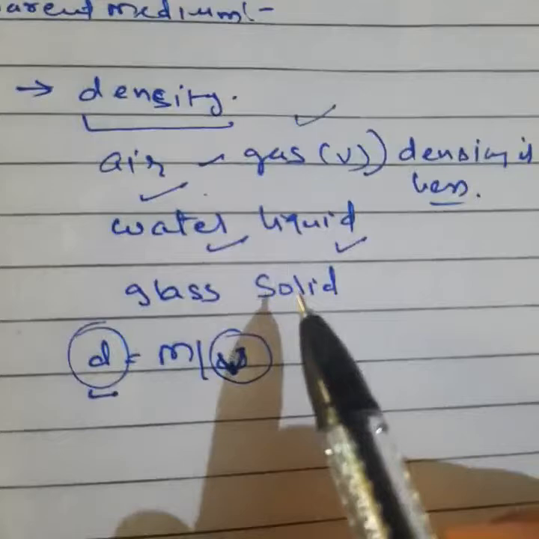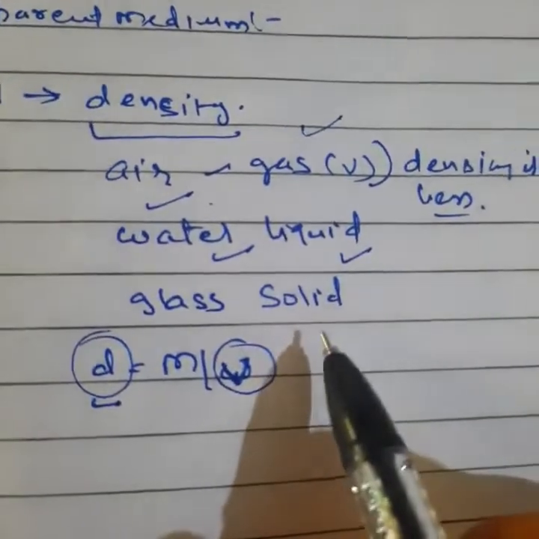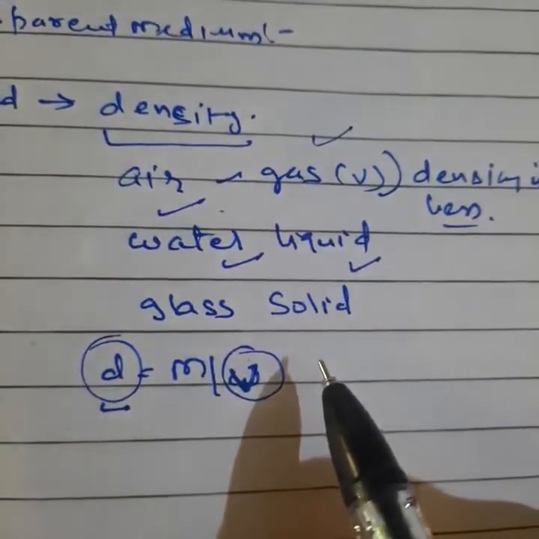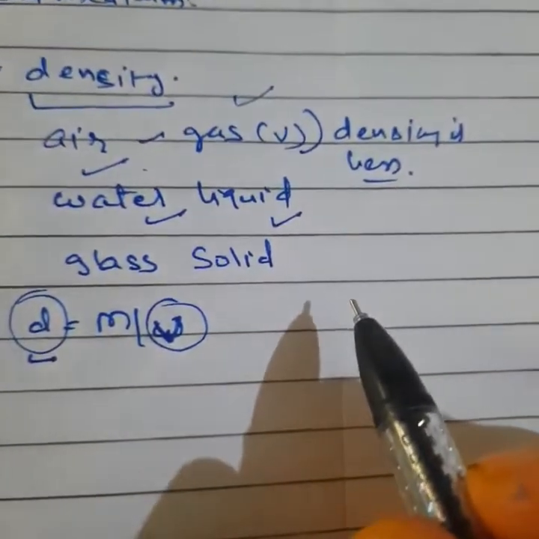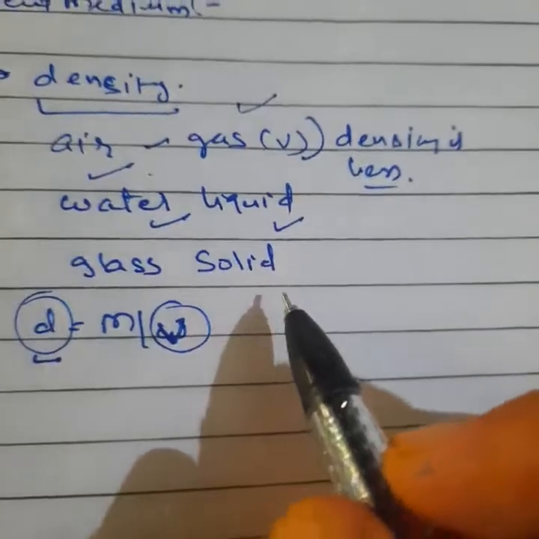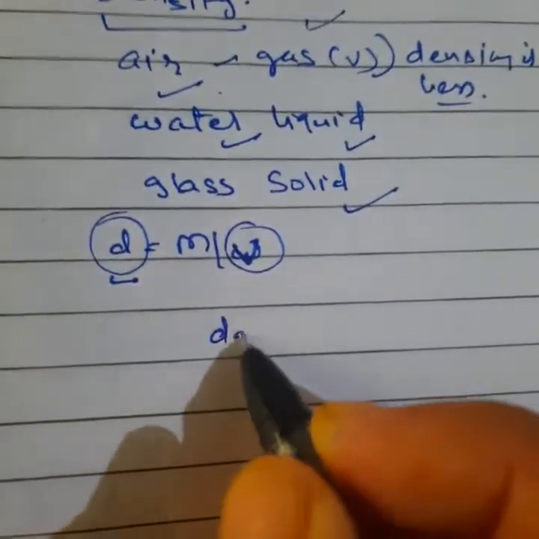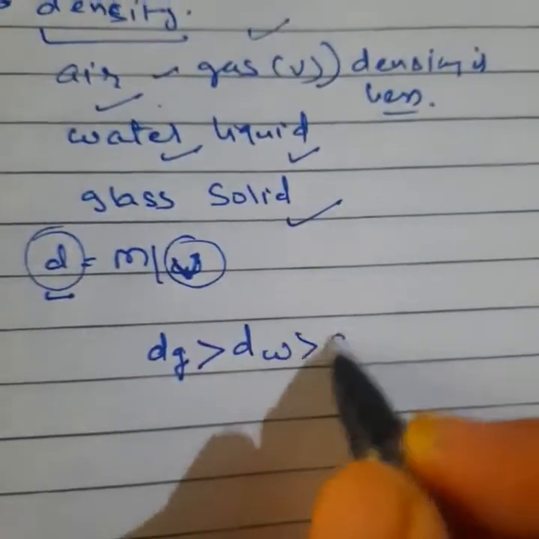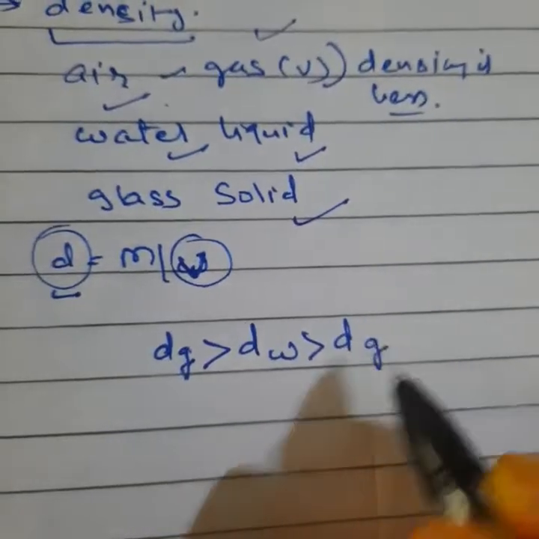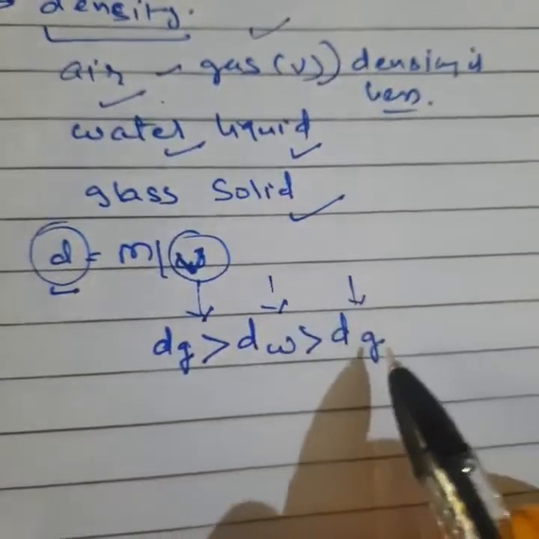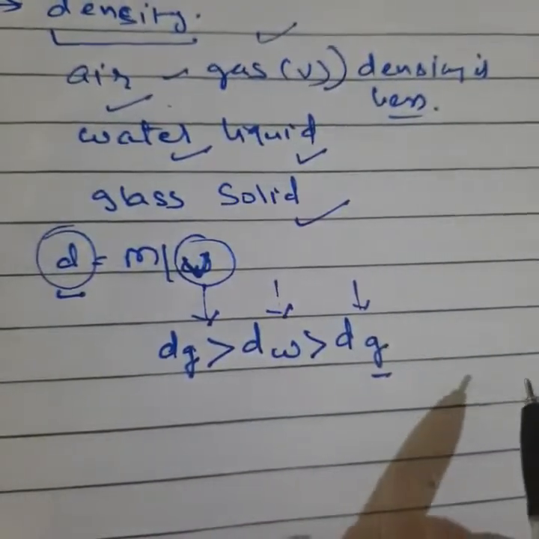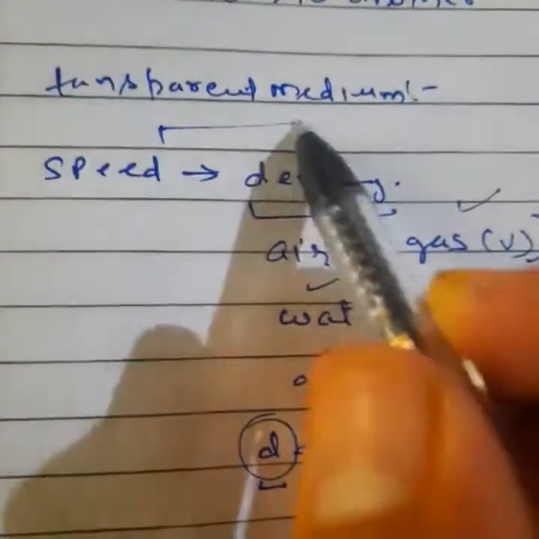But in the case of solid, the volume will be very less, because a solid will cover a very small space. So density will be more. So glass has more density. Density of glass is more, density of water is intermediate, and gas has very low density. So we can say glass density will be highest, water intermediate, and gas very less density. Clear? So this speed totally depends on density.